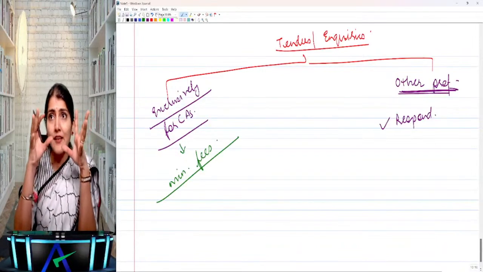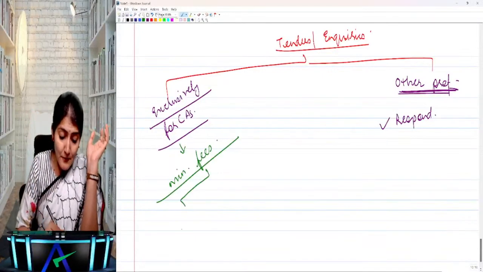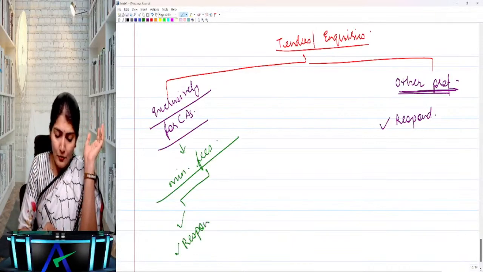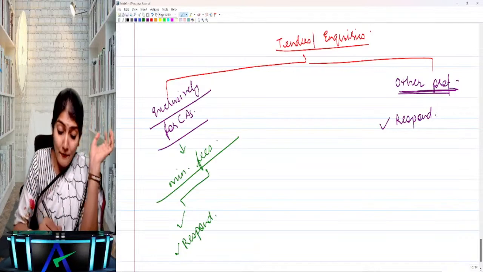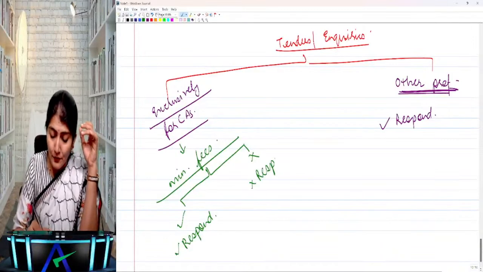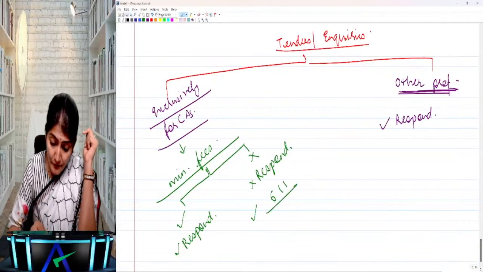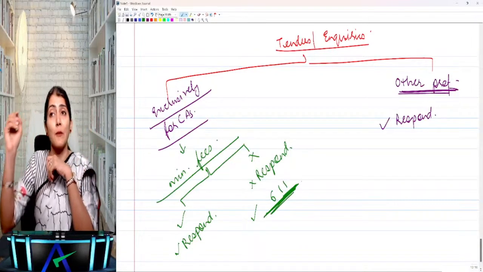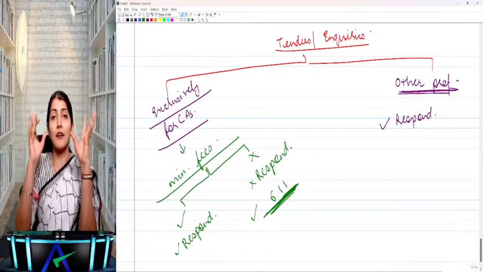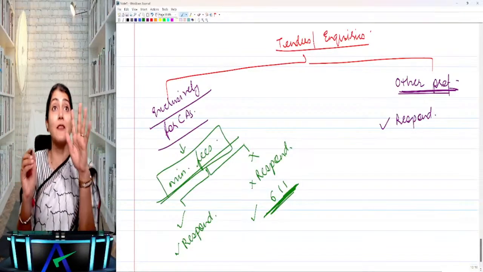Whether the minimum fees have been prescribed in the tender document itself. If minimum fees have been prescribed in the tender document itself, then what does it say? CA, no problem, you can respond to any tender inquiry. But if minimum fees have not been prescribed in the tender document, then it says CA, you should not respond to the tender or inquiry. If you still respond, then CA, you will be guilty of professional misconduct under clause 6 of part 1 of the first schedule. Minimum fees, not maximum fees, the minimum fees, right?